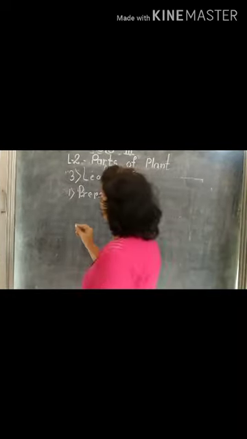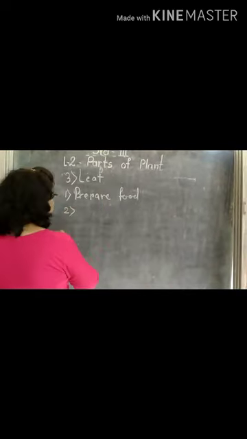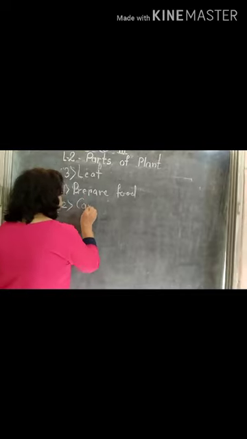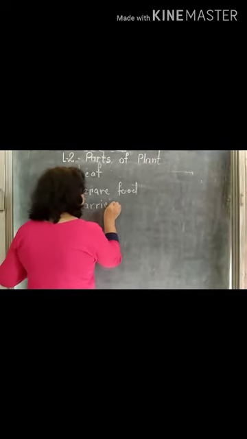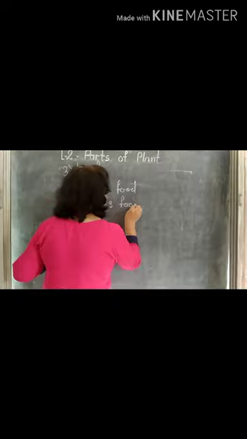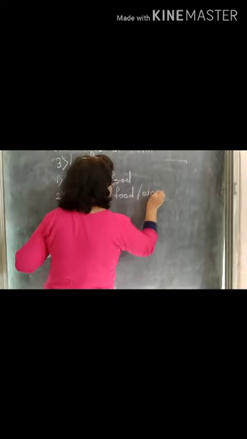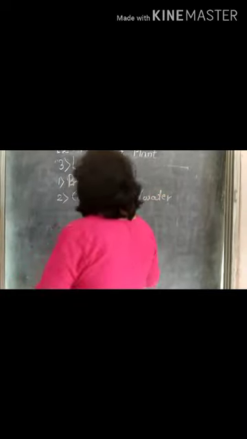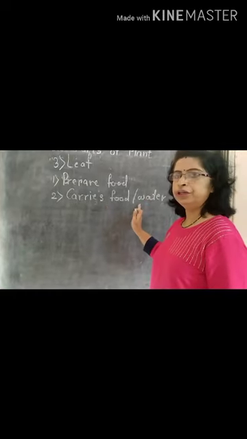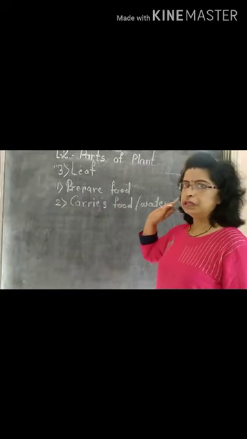The second function is that it also carries food and water to all parts of the plant.